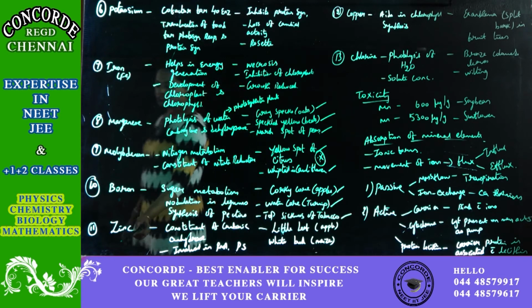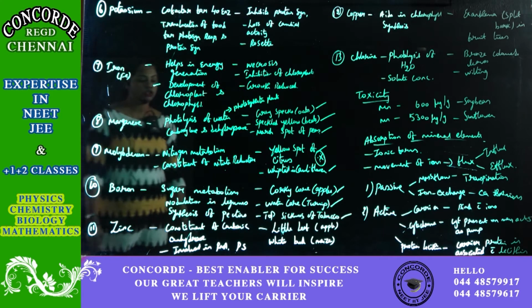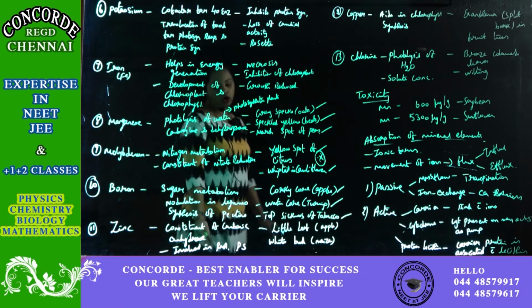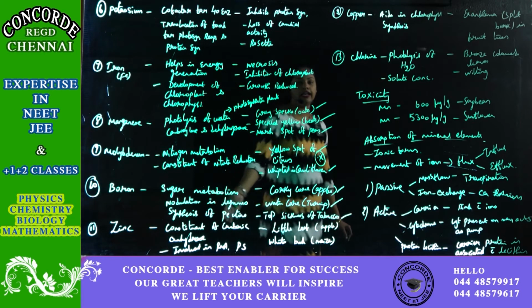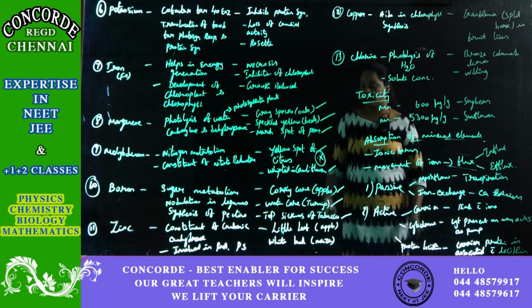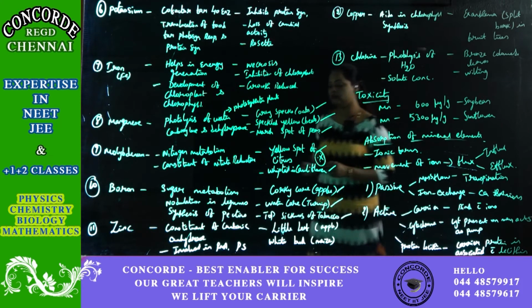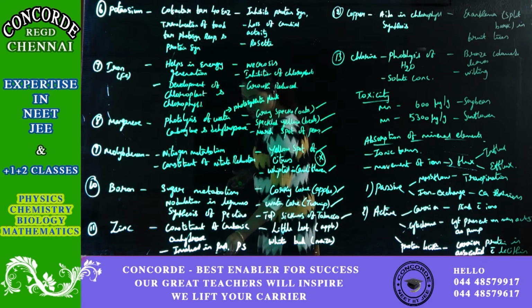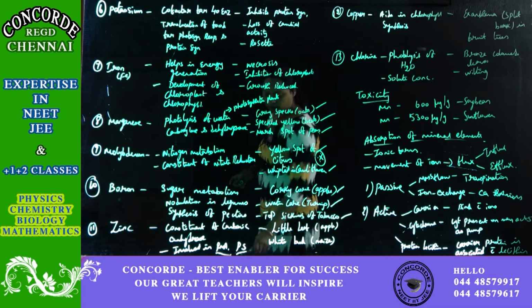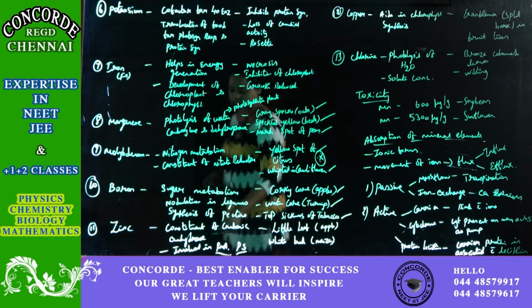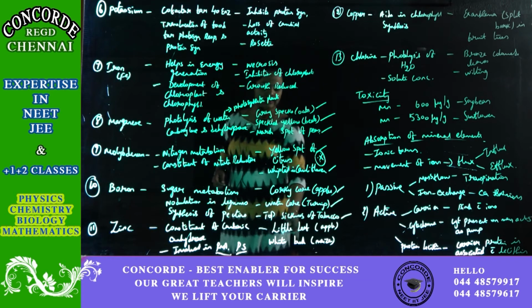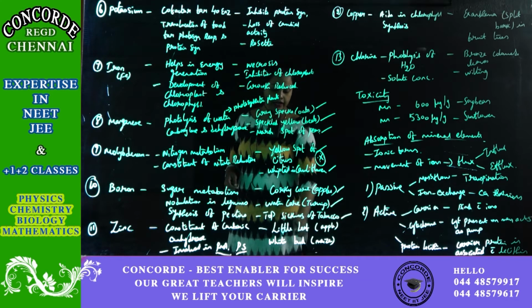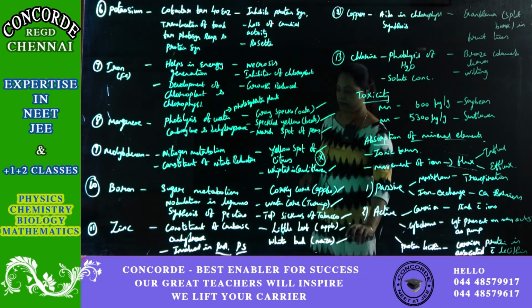The 11th essential element is zinc. Zinc is a constituent of carbonic anhydrase, and it is involved in RNA and protein synthesis. If this is not supplied properly, that will lead to little leaf in apple plants and white bud in maize plants.